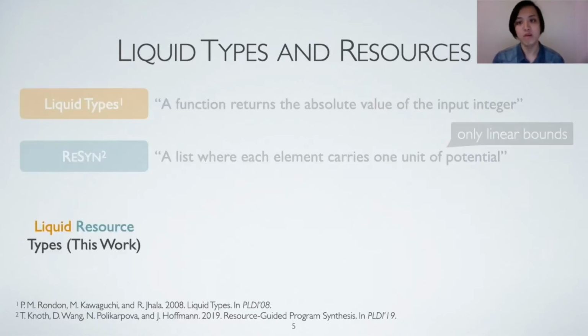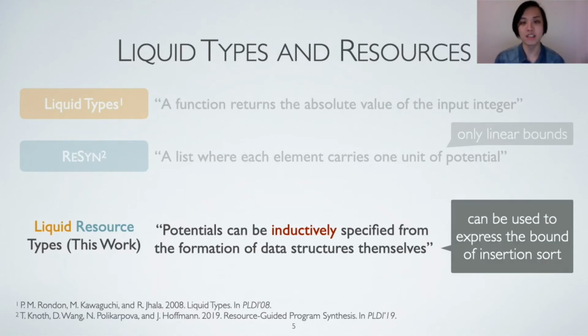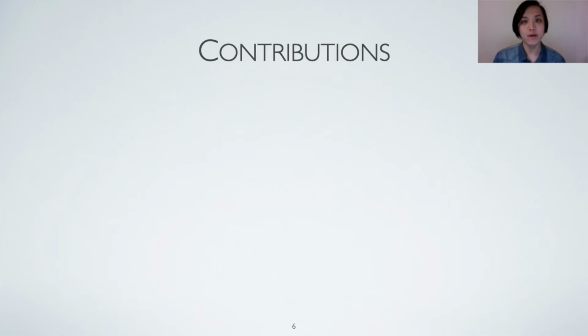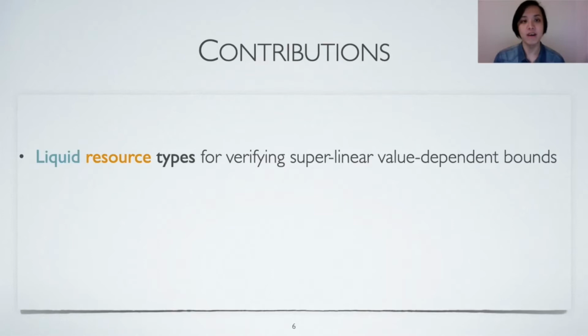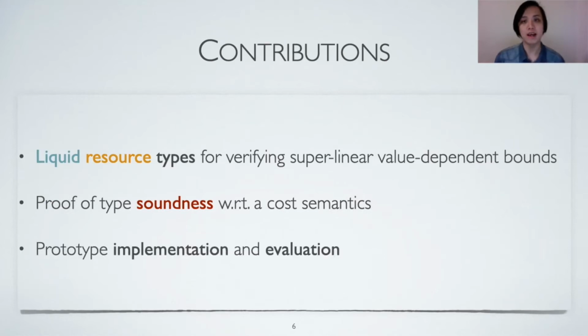In our work, we propose liquid resource types with the ability to express a lot more non-trivial resource bounds. A key idea is that the potentials can be inductively specified from the formation of data structures themselves, which allows us to express the time complexity of insertion sort. In general, liquid resource types provide a mechanism for expressing and verifying superlinear value-dependent resource bounds. We formalize and prove the type soundness with respect to a cost semantics. We also implement an automatic type checker for liquid resource types and evaluate it on a suite of challenging examples.